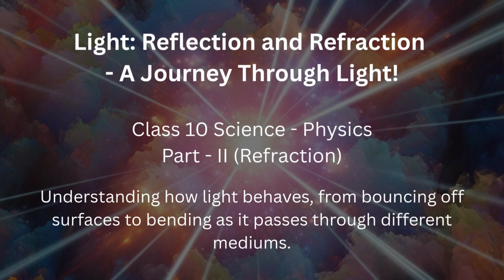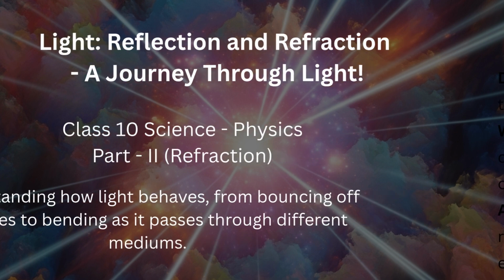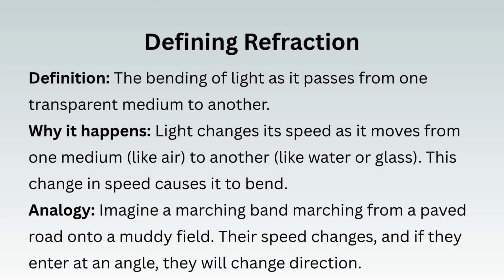Light, Reflection and Refraction, A Journey Through Light, Class 10 Science, Physics, Part 2, Refraction: Understanding How Light Behaves, from bouncing off surfaces to bending as it passes through different mediums. Defining refraction. Definition: the bending of light as it passes from one transparent medium to another. Why it happens: light changes its speed as it moves from one medium, like air, to another, like water or glass. This change in speed causes it to bend.